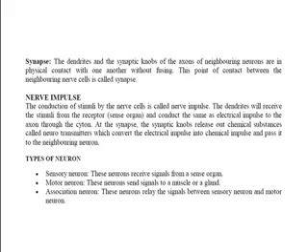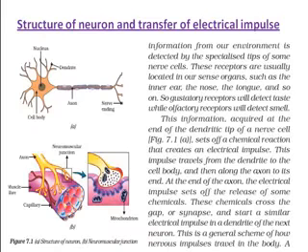Next, association neurons connect these two. These neurons relay the signals between sensory neurons and motor neurons. So they are also called relay neurons. Okay. Now the next is the structure of a neuron and how it transfers electrical impulse.